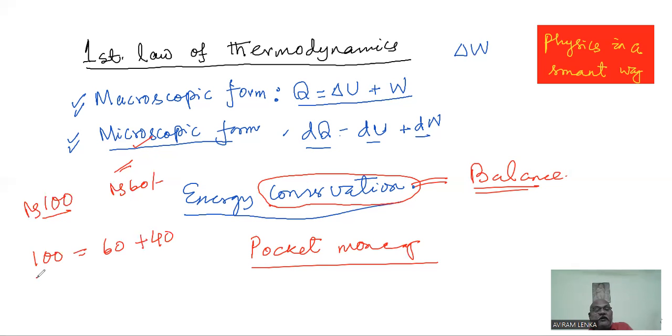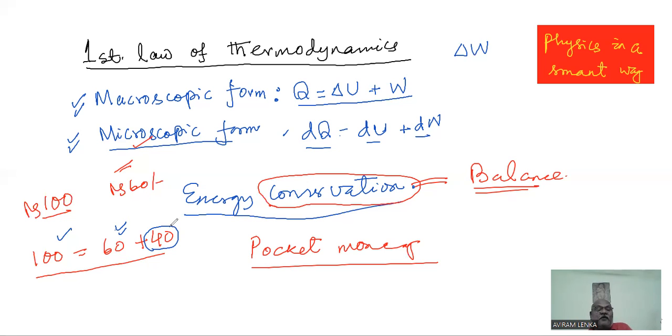Maybe God has created this rule or this equation, but he cannot violate it. If the student doesn't show 40 rupees, then he or she will be asked: you have been given 100 rupees and you claim that you have spent 60 rupees, so you must show 40 rupees. You can keep it with you or return it to your mother or father, or spend it in some way at home, it doesn't matter. But 100 must be equal to 60 plus 40. That's a balance statement, a financial balance statement.